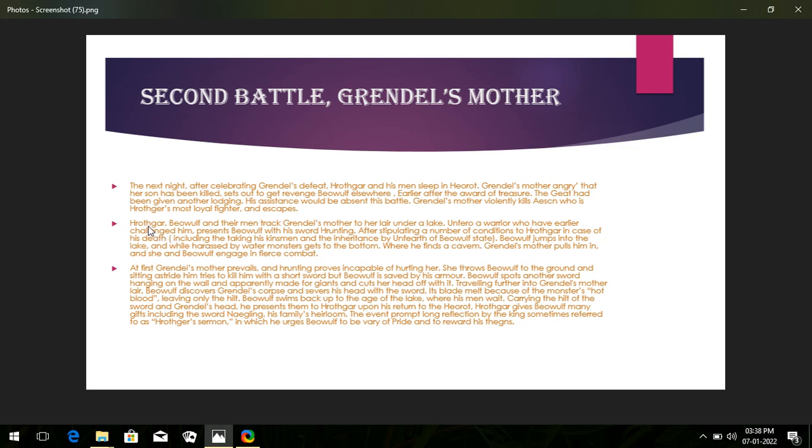Hrothgar, Beowulf, and their men track Grendel's mother to her lair under a lake. Unferth, a warrior who had earlier challenged him, presents Beowulf with his sword, Hrunting.